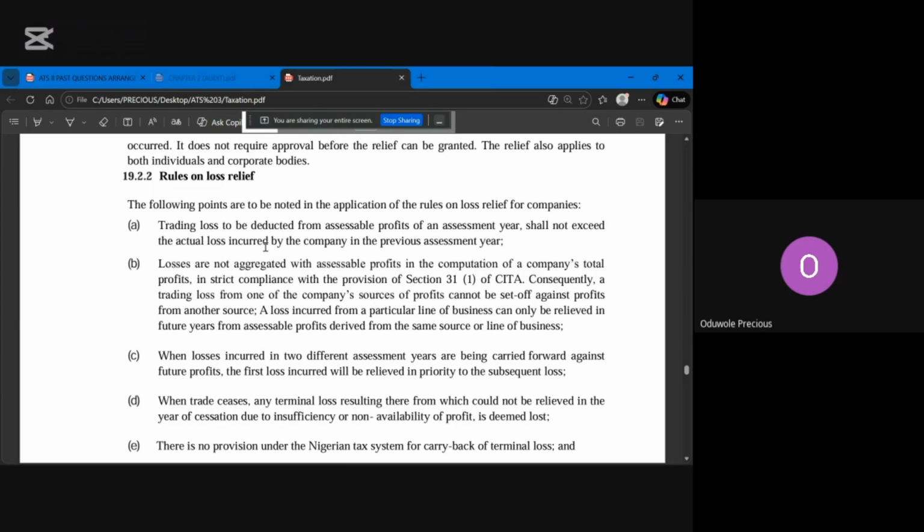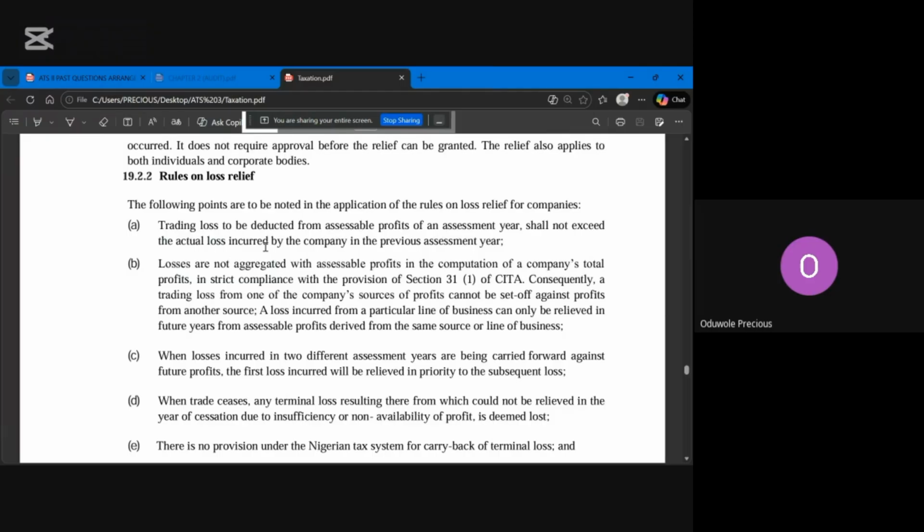They now made profit in the next year and they want to relieve the loss. The loss that they can relieve is only that 20 million. They cannot say, let's just relieve 23 million. That's what the first point is saying. It shall not exceed the actual loss incurred by the company. You understand? So it cannot exceed that.